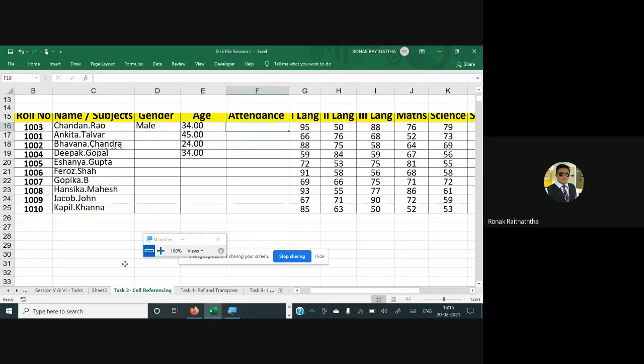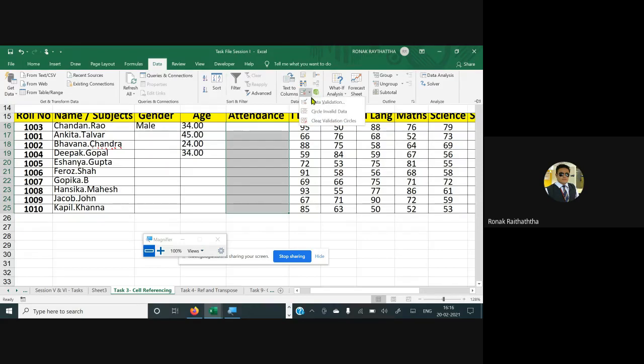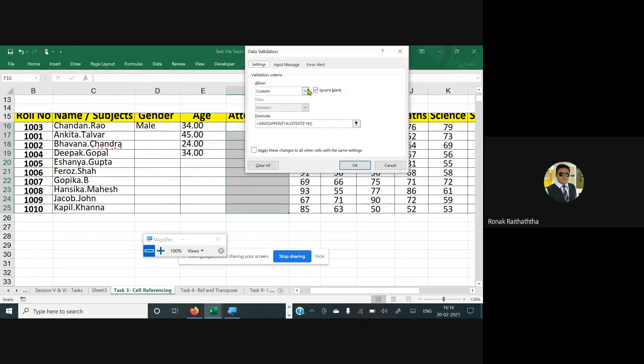Step number 1 you are aware about. Selection of the data. Then you go to the data tab. Then we go to the data validation. Custom. And here, please put it in the back of your mind. There are 2 conditions, my dear friends.